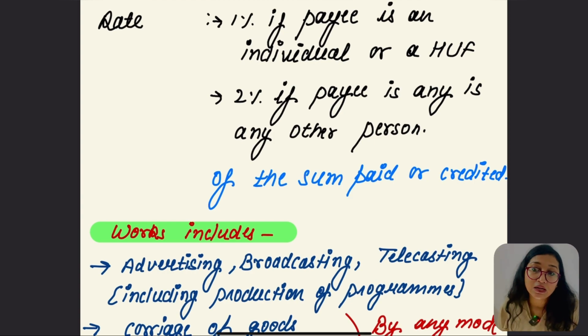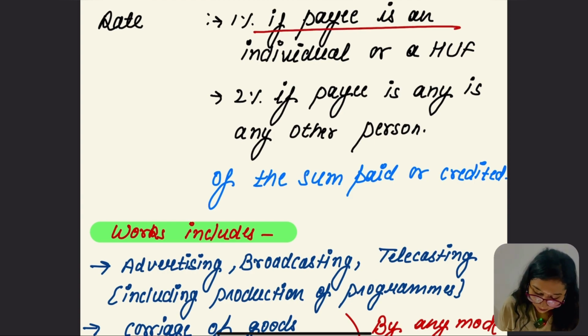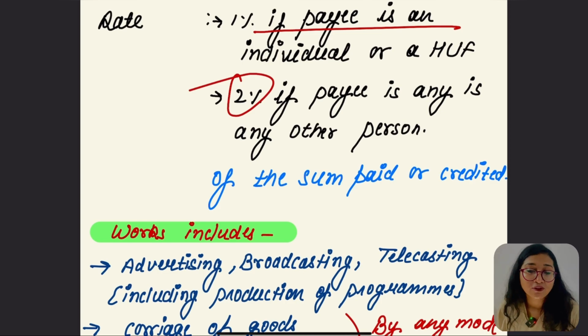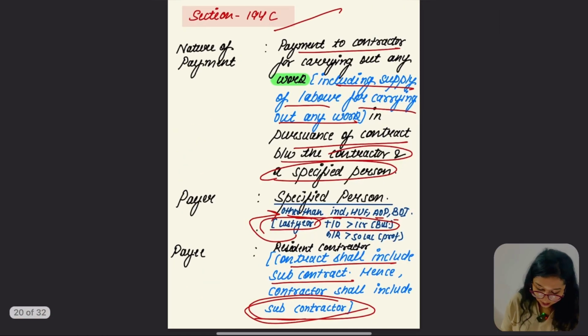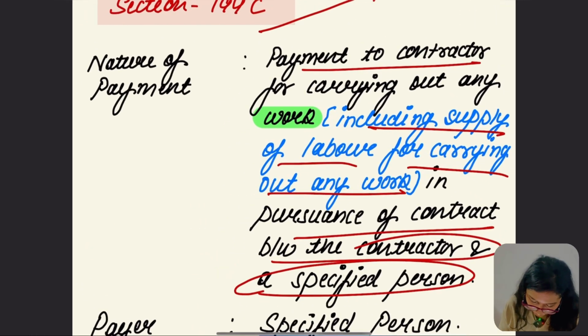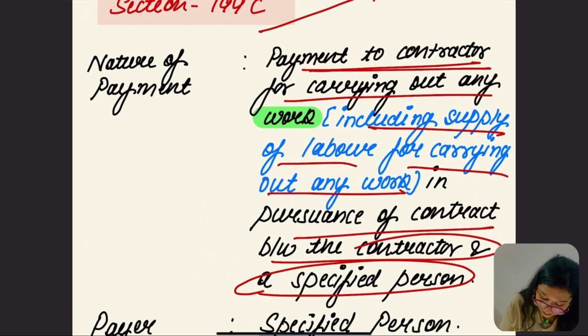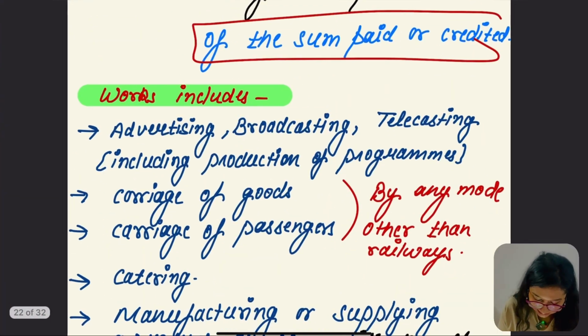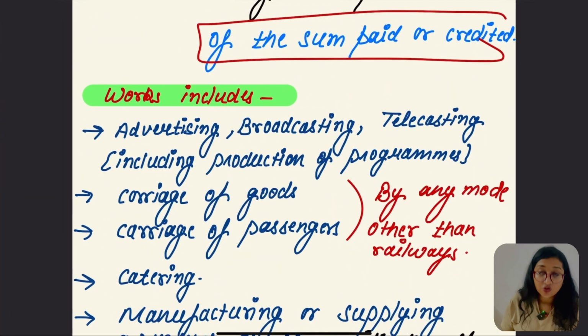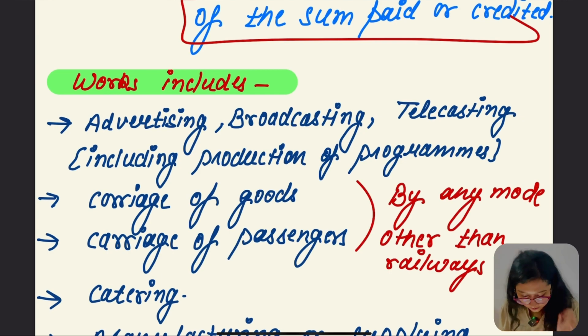Okay, let's go for the rate. 1% if the payee is an individual or HUF; for others it is going to be 2% of the sum paid or credited. Let's go back and check one thing. I have said that the payment to a contractor for carrying out any work, which includes the supply of labour for carrying out any work, right? Now, what is the meaning of work here? We have to understand which things are going to be included in work.